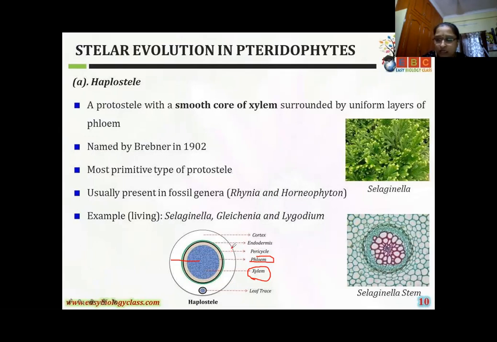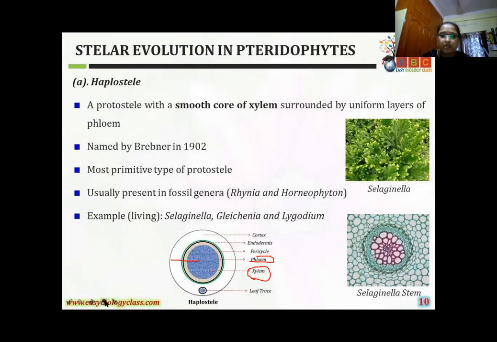It commonly occurs in Rhynia and Horneophyton, the best example is Selaginella, and a very important example is Lycopodium cernuum. Girls, in a competitive examination read out the spelling correctly. Lycopodium cernuum, the correct name is spelled CERNUUM, but one letter is often missed. Remember the spelling correctly.